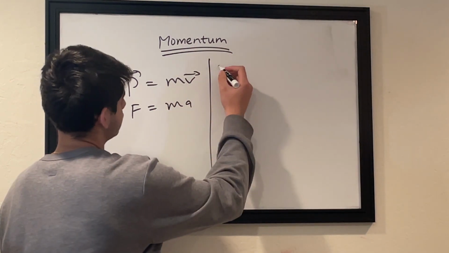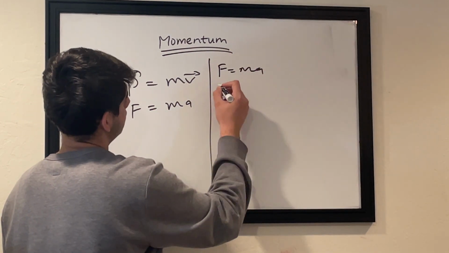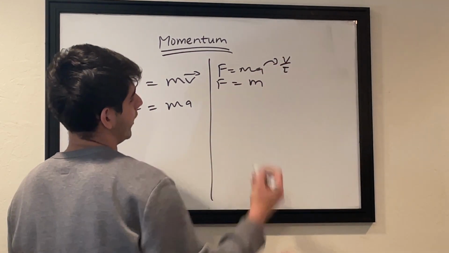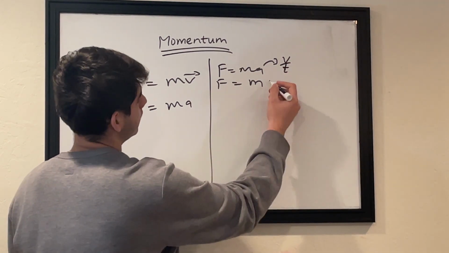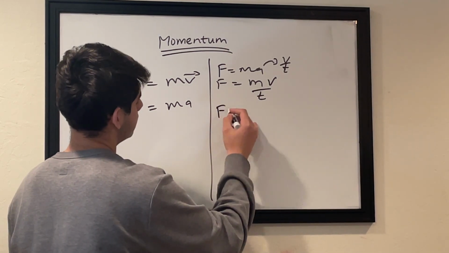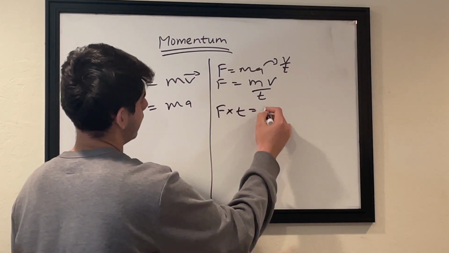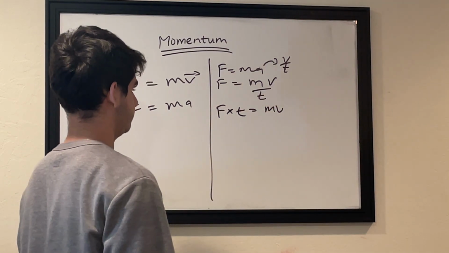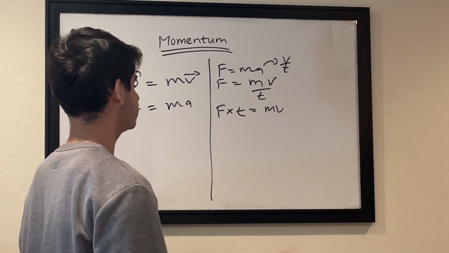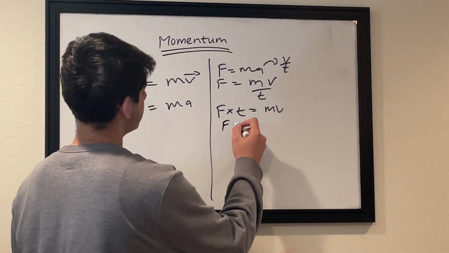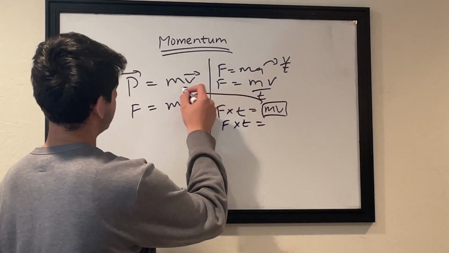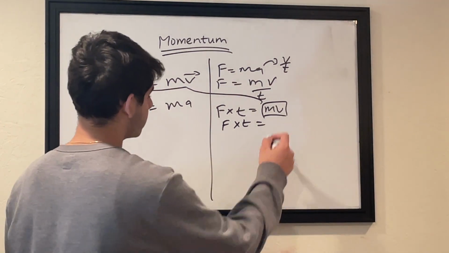So let's start with the derivation. So F is equal to ma. So F is equal to mass times acceleration, which is basically velocity divided by time, right? Velocity divided by time, so mv over t. So force times time is equal to mv, right? What is mv? mv basically goes back to momentum.